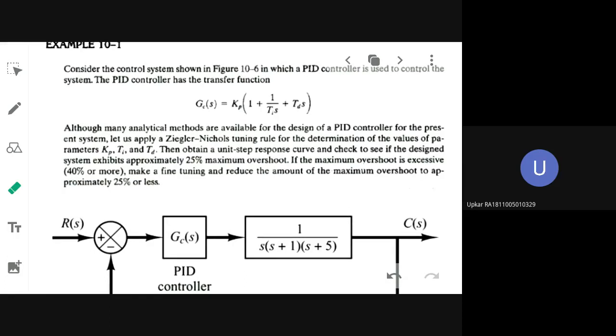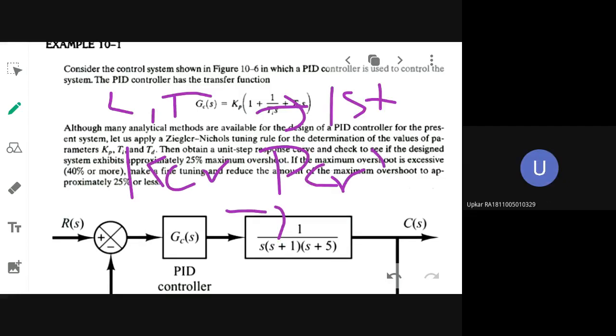Second method. What two parameters do you need to know as per the second method? Kcr and Pcr. This is for the second method, and for the first method it is L and T. You need to know the critical value of gain that you are going to set, at which the system will oscillate, and the corresponding period of oscillation.